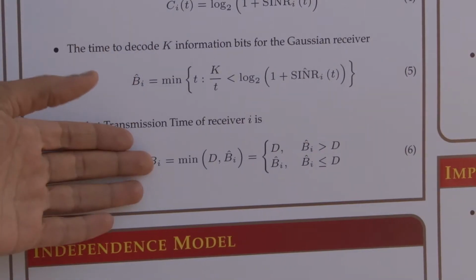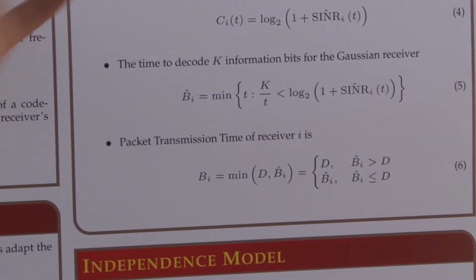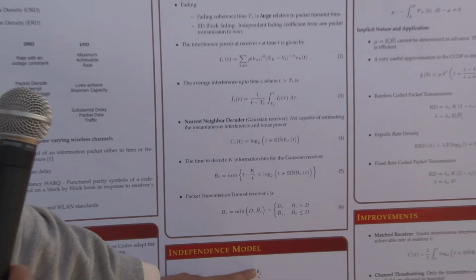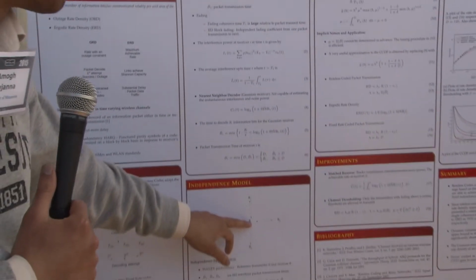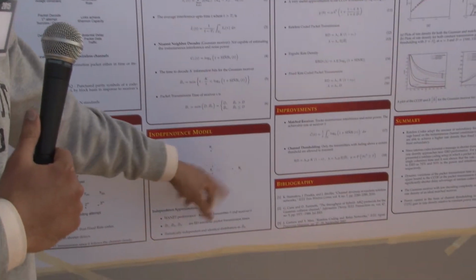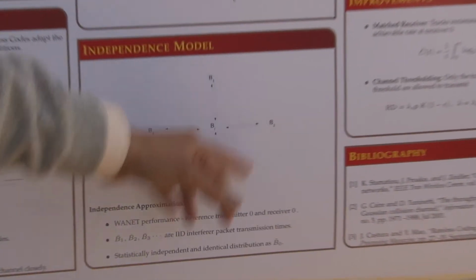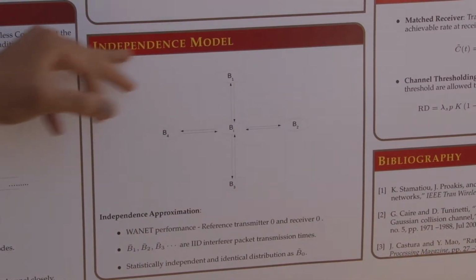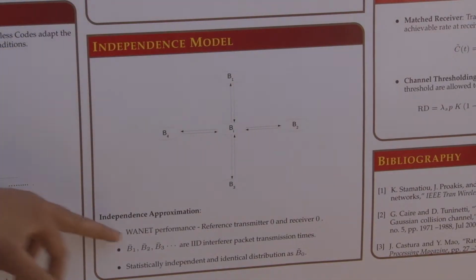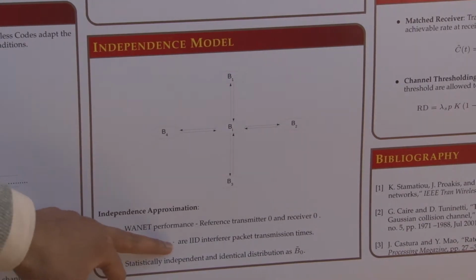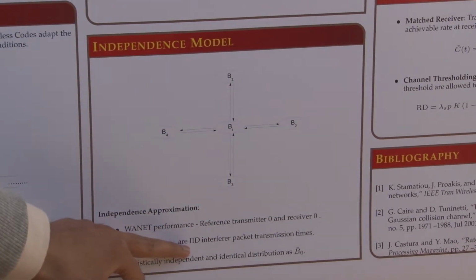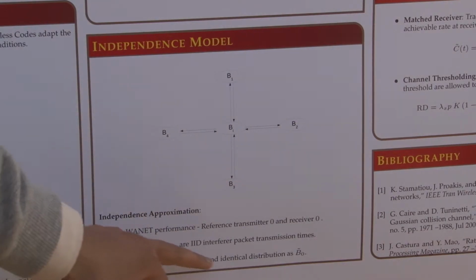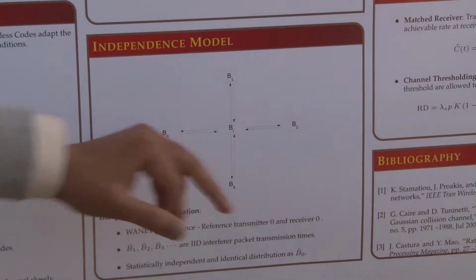In the exact model, all the transmit durations are coupled. For example, Bi is coupled to B1, B2, B3. If B1 transmits for a longer time, all the other nodes also transmit for a longer time. They're all coupled together, so you need to decouple them. That's why we make the IID independence approximation. B1 bar, B2 bar are the interferer durations, and they follow an IID distribution. They are statistically independent of, and have the same distribution as, the probe pair.